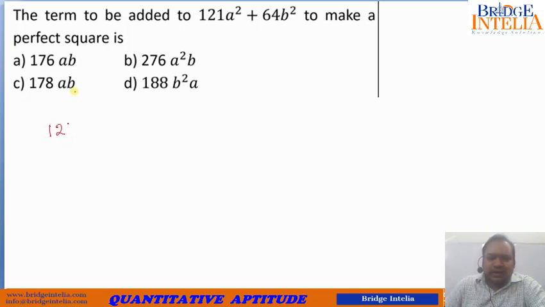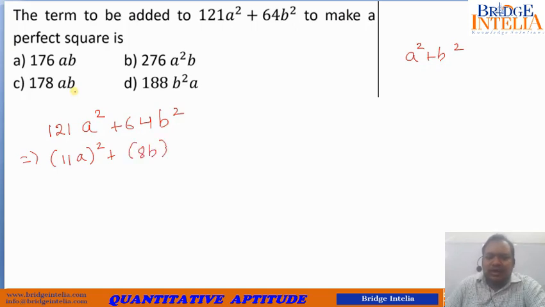So 121a square plus 64b square. There lies a big hint that we have to somehow complete this. See, a square plus b square is already given to us, as 121a square can also be written as 11a whole square. Similarly, 64b square can also be written as 8b whole square.